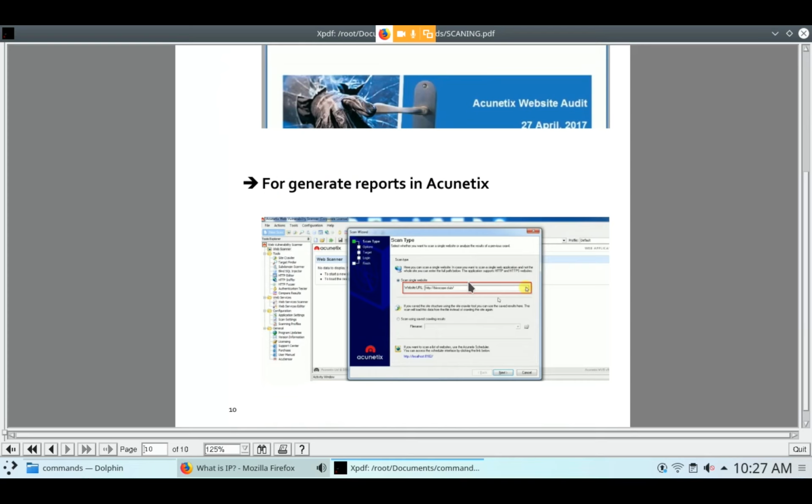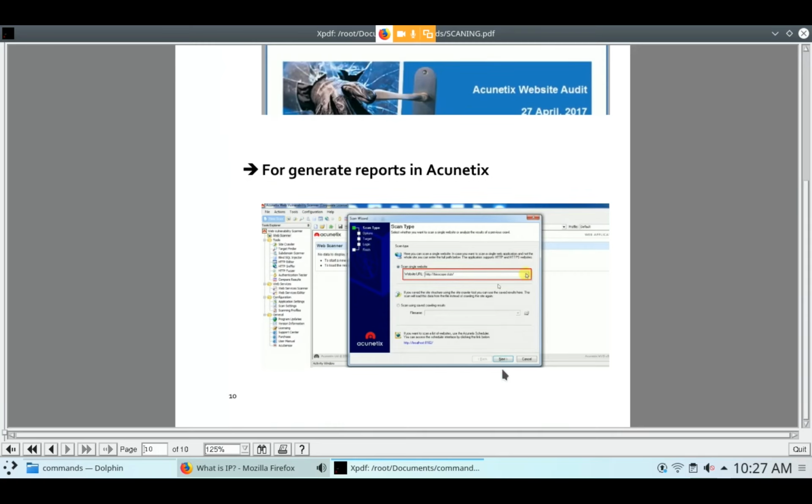After that, hit Next, and after Next it will start the scanning, and after the scanning it will show the vulnerabilities on your right side. It will show the low level, medium level, high level and critical level vulnerabilities. After that it will also create a report.